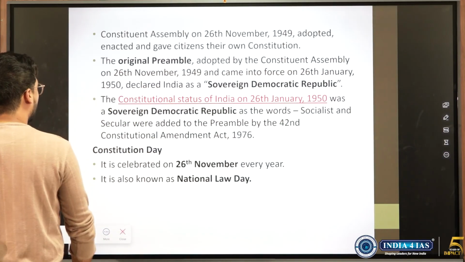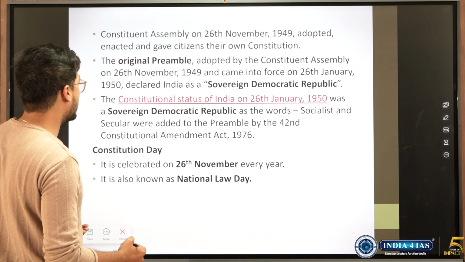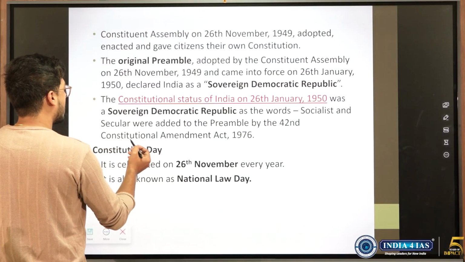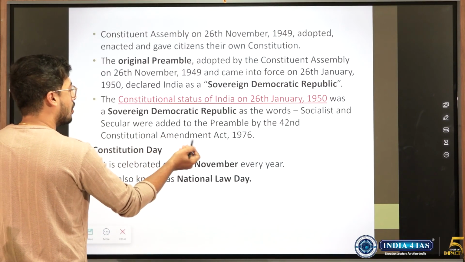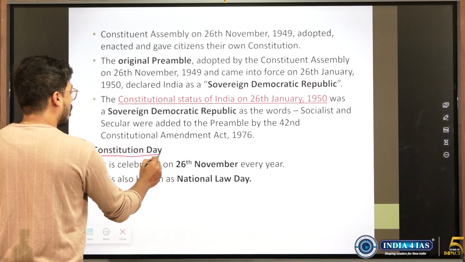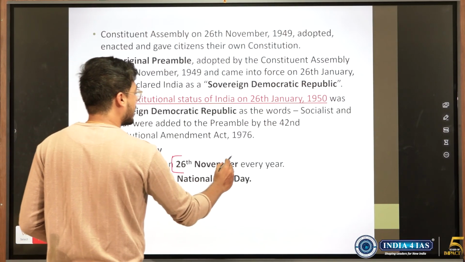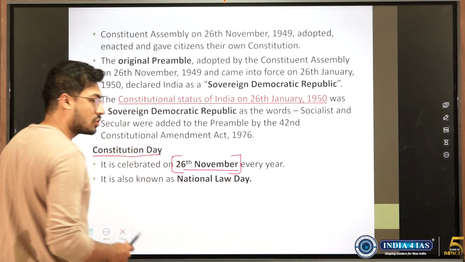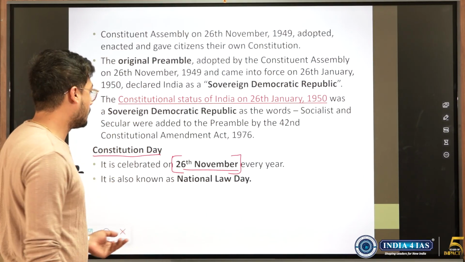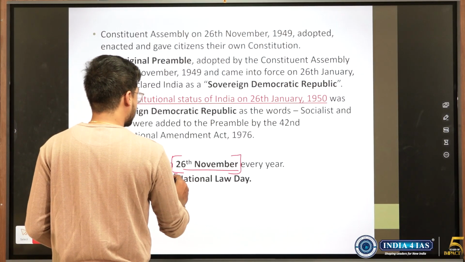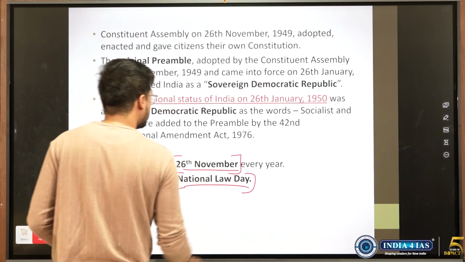Also, a couple of other things. Sovereign, democratic and republic were there, and then the socialist, secular and integrity words were added by the 42nd Amendment. Also, 26 November is celebrated as Constitution Day every year because it is the day when the Constitution was adopted. It is also known as National Law Day. These are a couple of other things which we should have known.